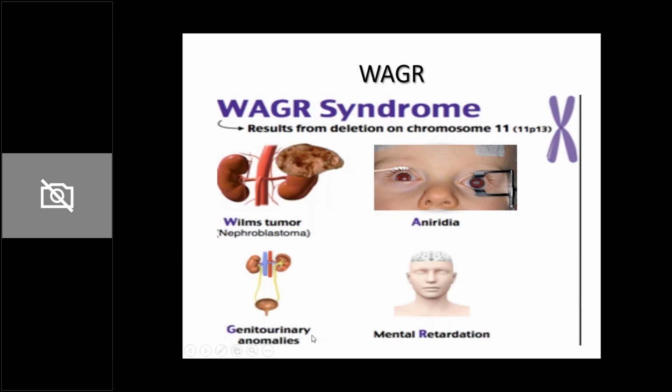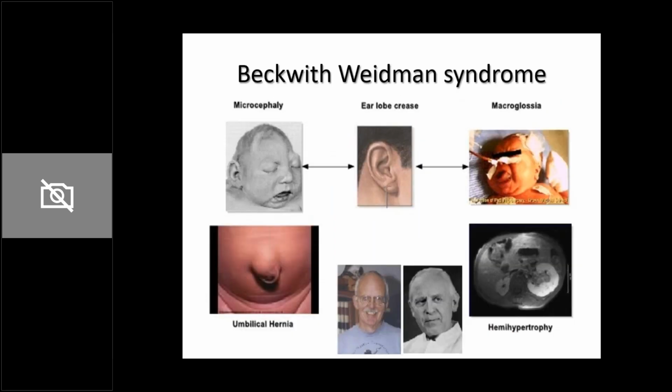Or you may have hypospadias in such children. ठीक है? And the last component R से क्या है? Mental retardation. So retardation is present in these children. ठीक है? Although mental retardation now is no longer used, we use the term intellectual disability. But WAGR syndrome में mnemonic, acronym जो बना रखा है लोगों ने, R stands for retardation.